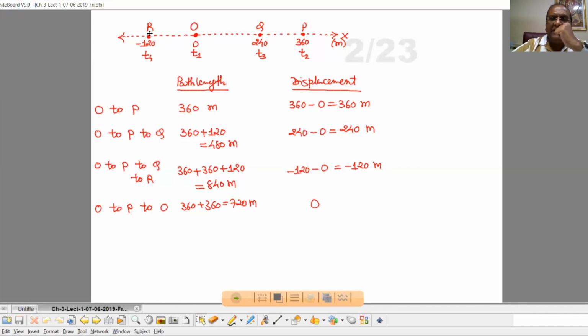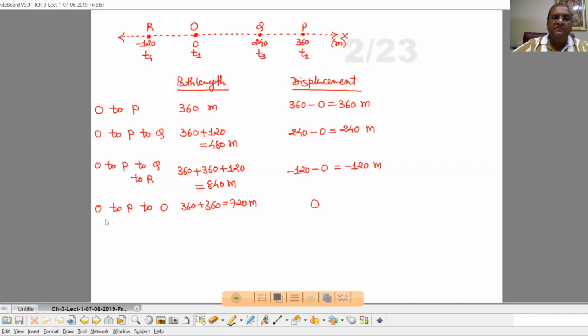Then after O to P, P to Q and Q to R. Now when the particle, or the car we can say, moved from O to P, the distance traveled 360. Then again P to O, another 360. Then O to R, another 120. So the total distance traveled during the journey from O to P and P to R, that is 840 meter. But displacement, final position, that is minus 120, initial position is 0. So answer is minus 120 meter.